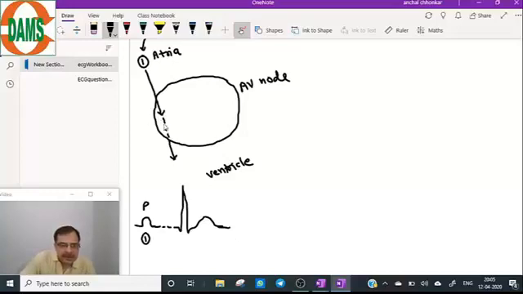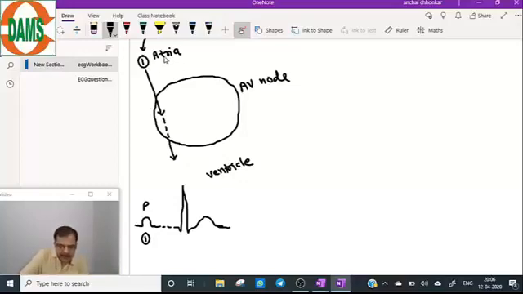I have just made the PR interval prolongation, because this atrial impulse will take more time in the AV node, but it will exit the AV node, and ventricles will get depolarized. Now the number 2 impulse will come.